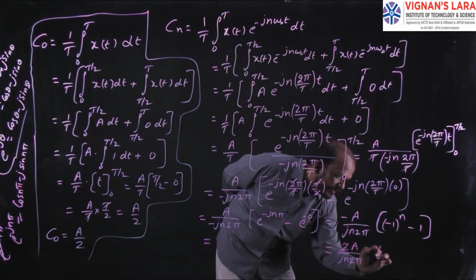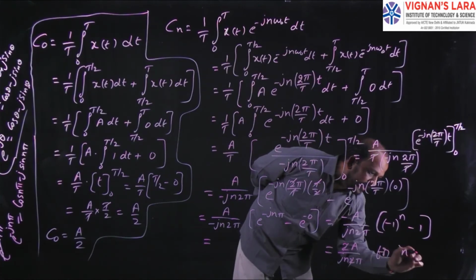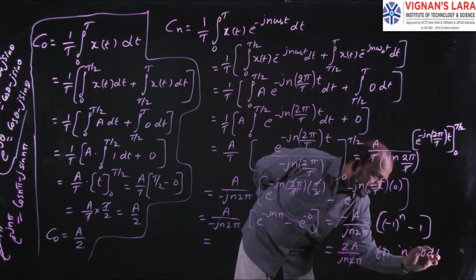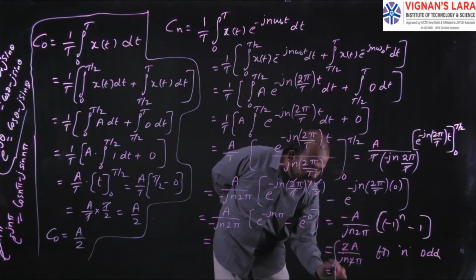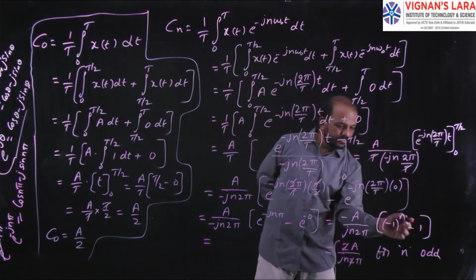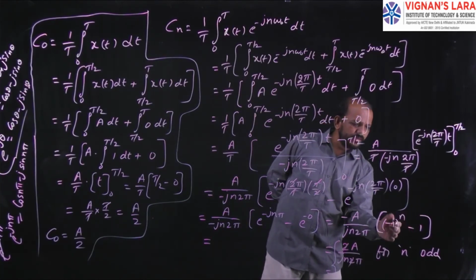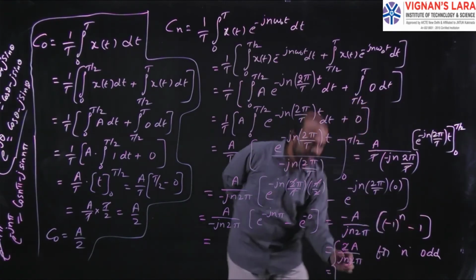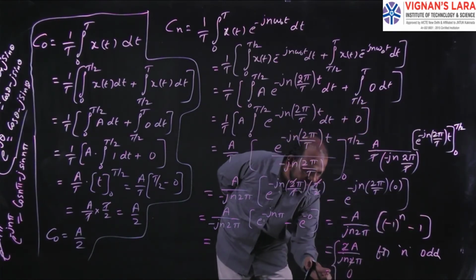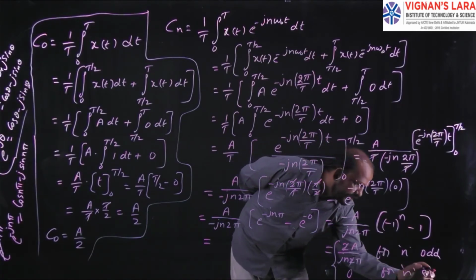This is for n odd. For even n, (-1)² is 1, and 1 minus 1 is 0. It will be equal to 0 for even n.